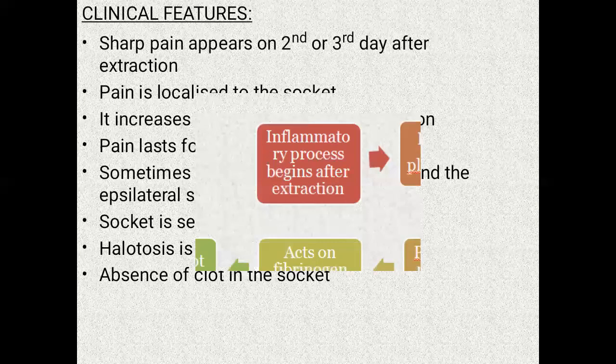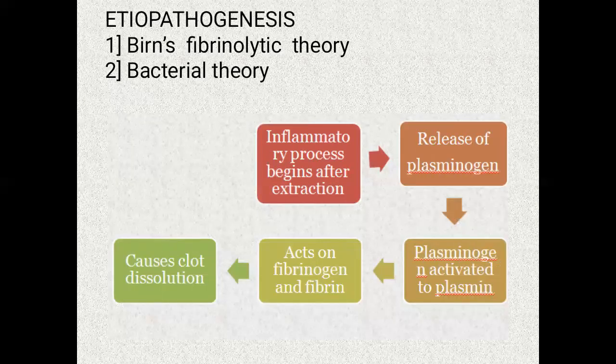Now the etiopathogenesis. There are two theories, that is Burns fibrinolytic theory and bacterial theory. The Burns fibrinolytic theory states that after the extraction, an inflammatory process is initiated in the body, which releases plasminogens. Plasminogens activate the plasmins, and plasmins act on the fibrinogens and fibrins. This will cause the dissolution of the clot.